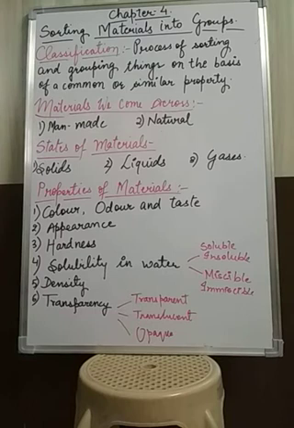So first of all we have to learn what sorting actually is. Sorting means separation of substances or materials into groups on the basis of their different properties or on the basis of their similarities. When we do this sorting, when we separate them, that process is known as classification. So here you can easily see what classification is. Classification means the process of sorting and grouping things on the basis of a common or similar property.